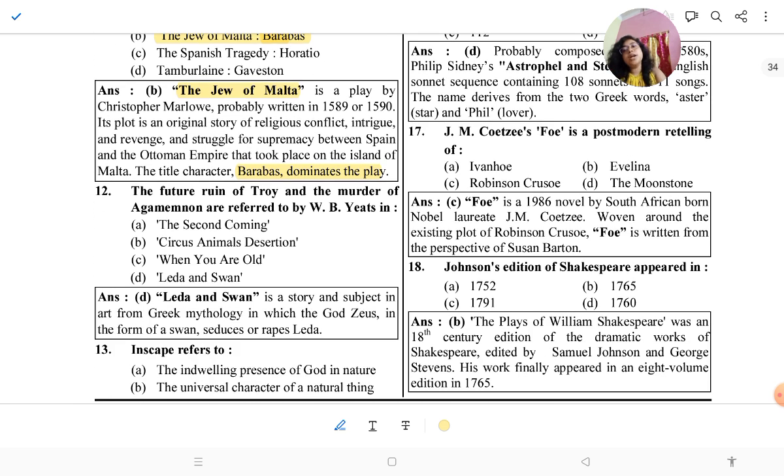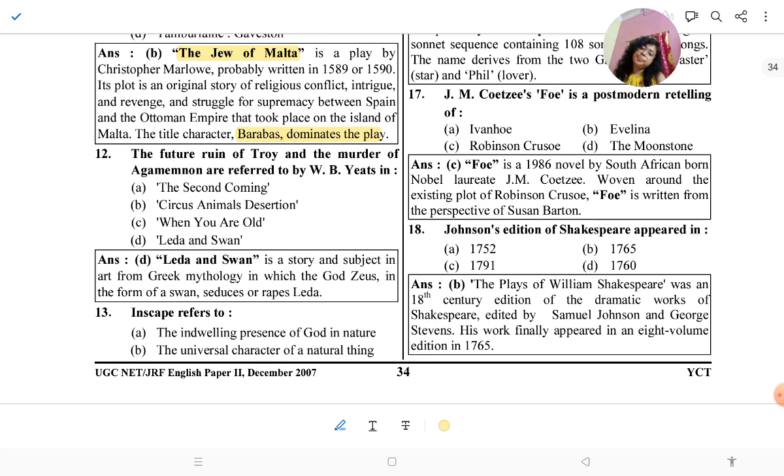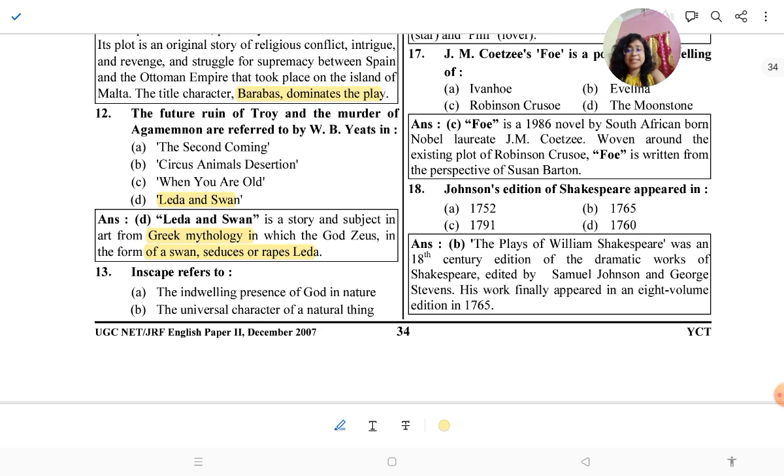Then the future ruin of Troy and murder of Agamemnon are referred to by W.B. Yeats. So it is an easy question, because in Leda and the Swan we see the reference to Agamemnon. It is a story and subject of art from Greek mythology in which the god Zeus in the form of a swan seduces or rapes Leda. So you know the story, you know the poem, that in Leda and the Swan there is a reference to Agamemnon.